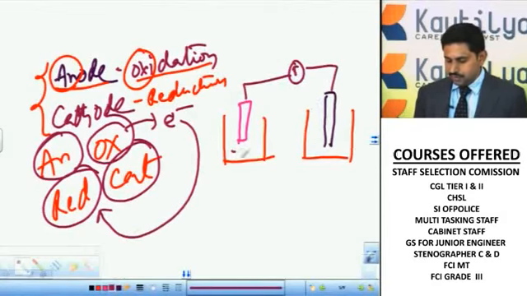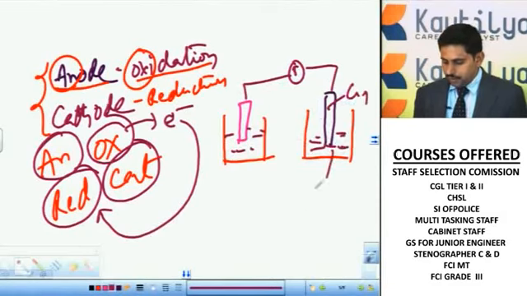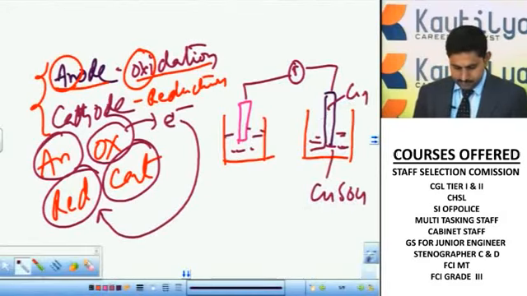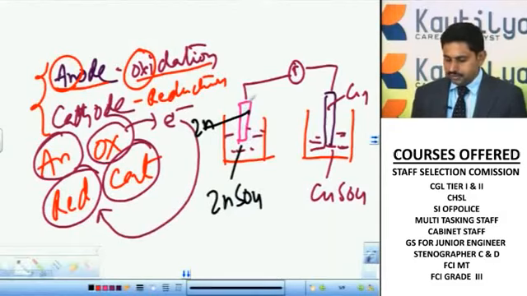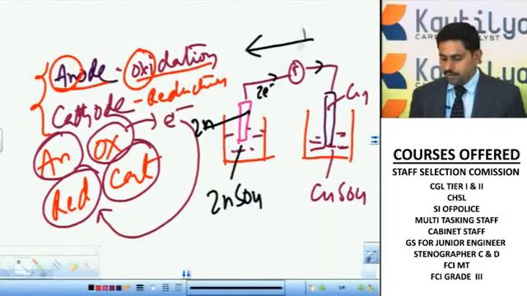And here it is an electrolytic solution, copper sulfate and zinc sulfate. Now what is happening in the process? Two electrons are moving from here, so the current is flowing in the opposite direction, which means its voltage is 1.1 volts.